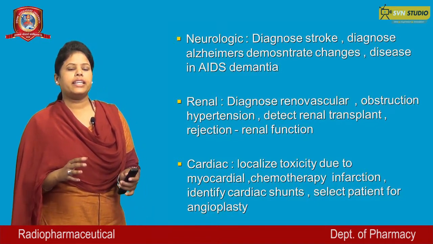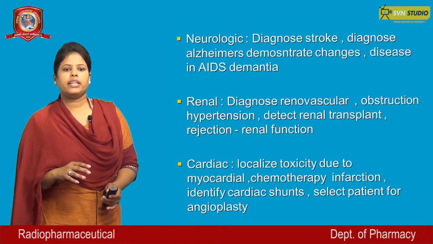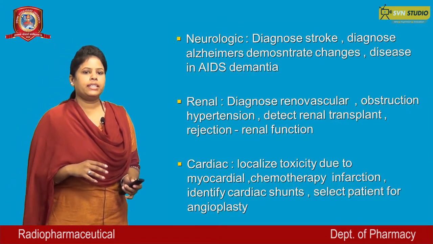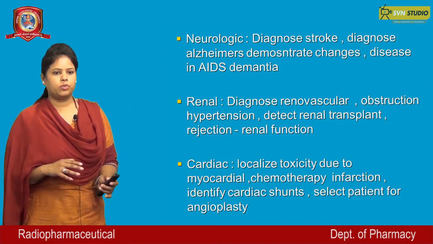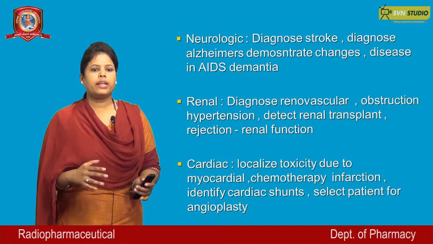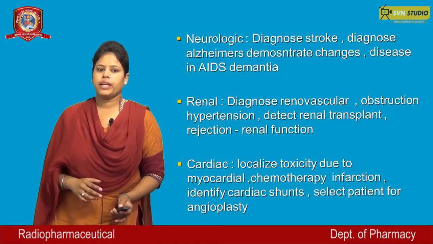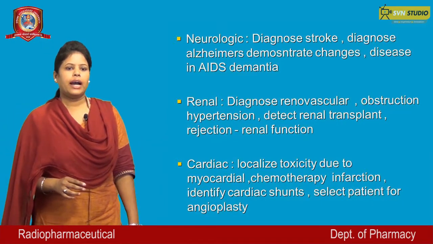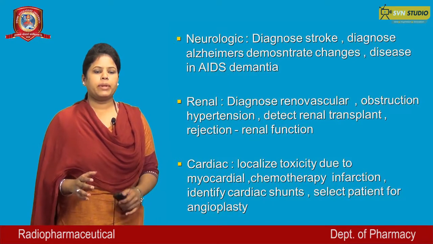Next is renal studies, including diagnosing renovascular hypertension, detecting renal transplant rejection, and renal function. Other is cardiac studies: localizing toxicity due to chemotherapy, myocardial infarction, identifying cardiac shunt, and selecting patients for angioplasty.